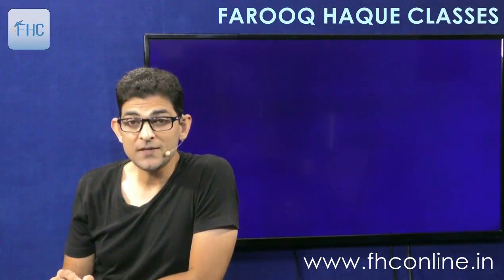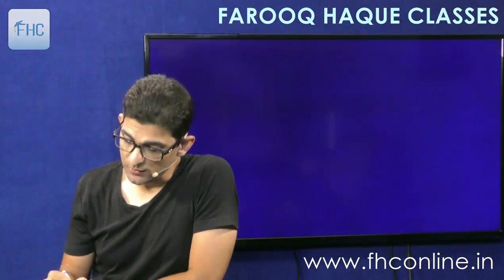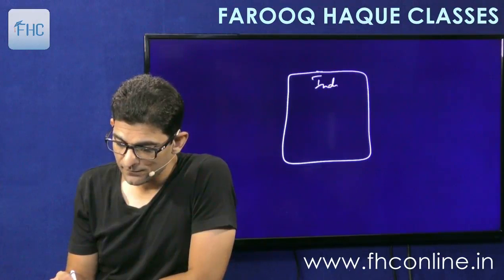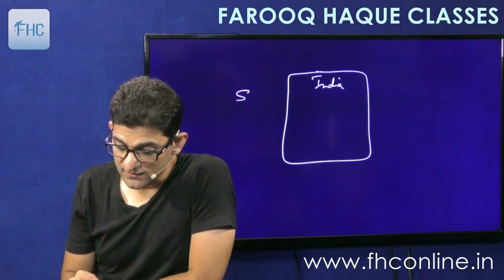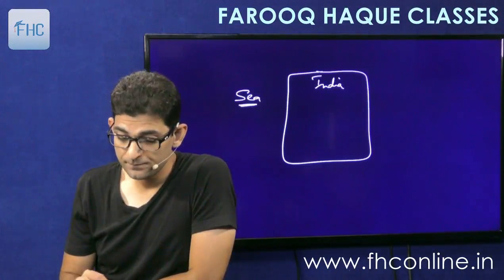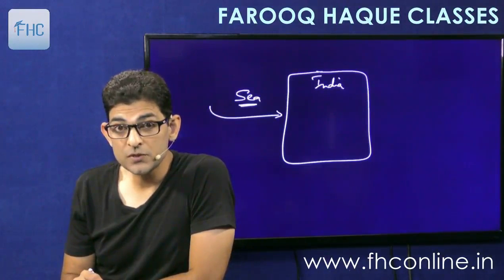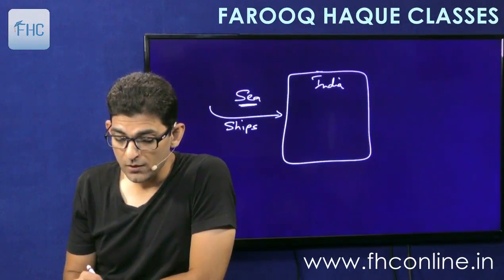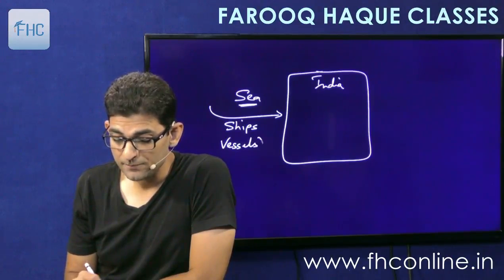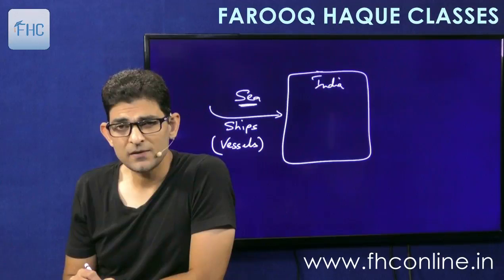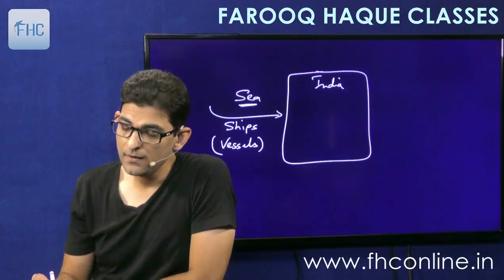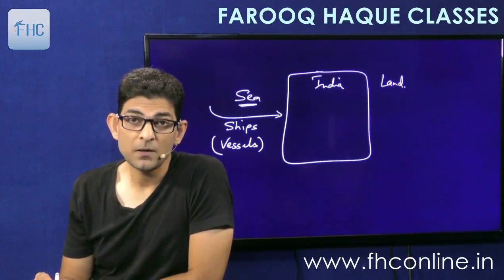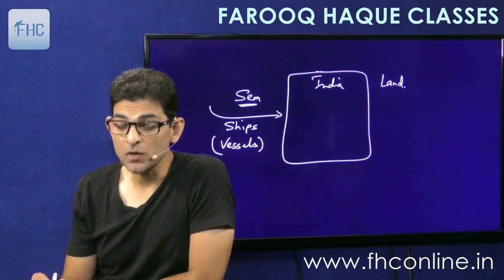First of all, we have seen the conveyances by which goods are imported into India. Now let me introduce a lot of things. Suppose this is India. Okay. So on one side is the sea. So goods can be imported through sea route. So when the goods are imported through sea route, the conveyance that will be used will be the ships, right? Here we'll call them as vessels. In law, it is called as vessel, but to understand it is a ship. Then there can be land boundaries also, like with Pakistan and Bangladesh and Nepal, Bhutan, China.